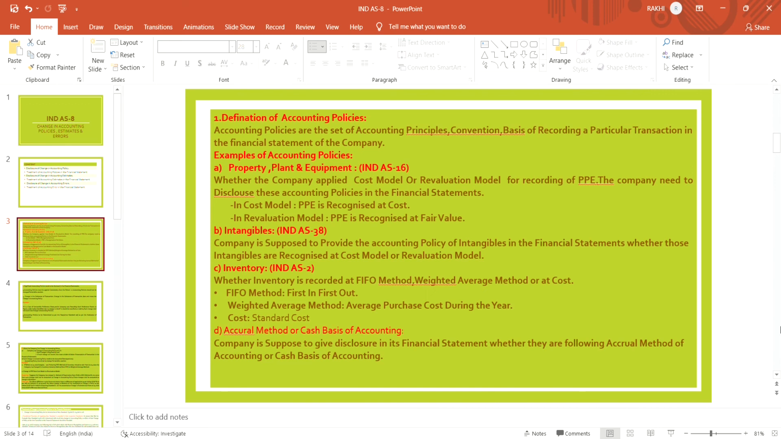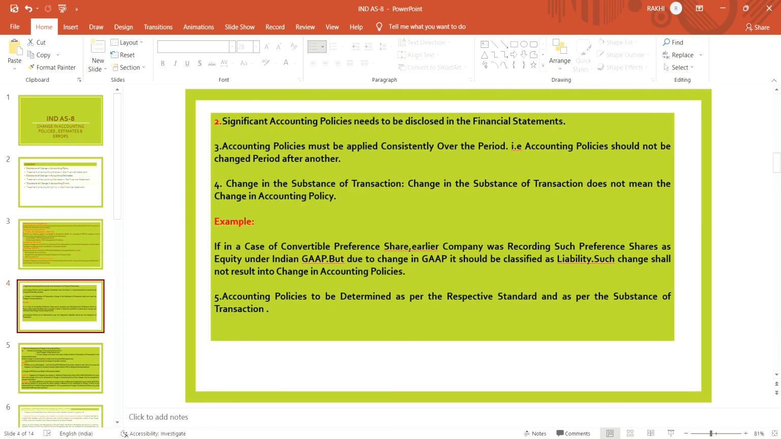These are the policies. Inventory is prepared by taking which policy, cost method, LIFO, FIFO, whatever the method is, it is to be disclosed in the financial statement. Intangibles are to be recognized at cost model or revaluation model. It should be disclosed. Significant accounting policies need to be disclosed in the financial statement. It means if any policies are very significant, or if the change in policies is very significant, it needs to be disclosed in the financial statement.